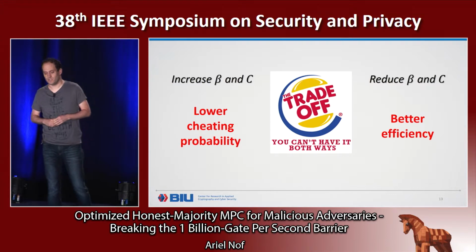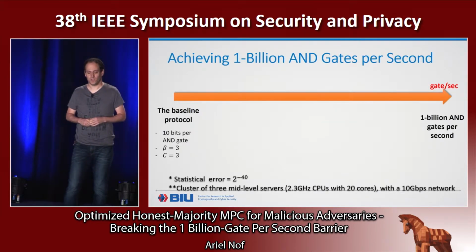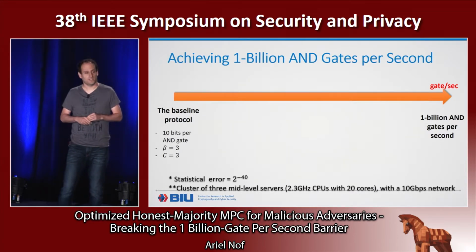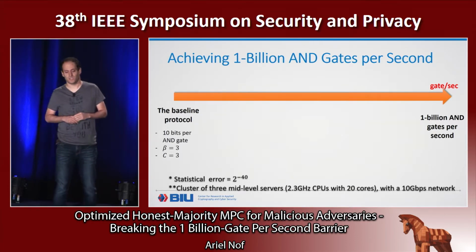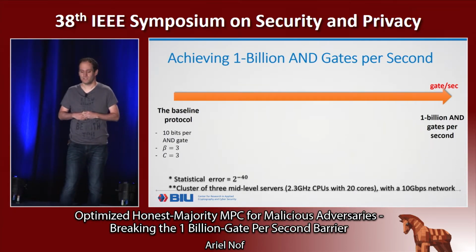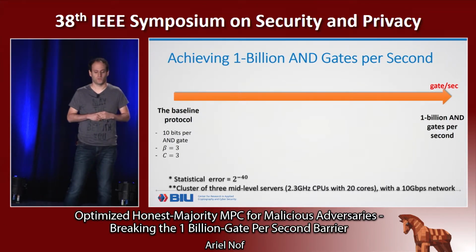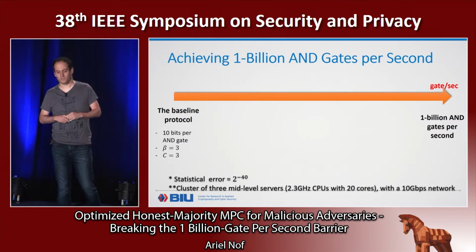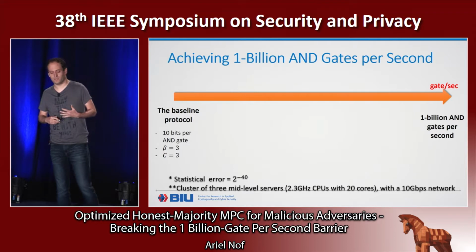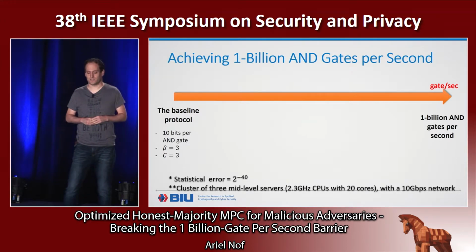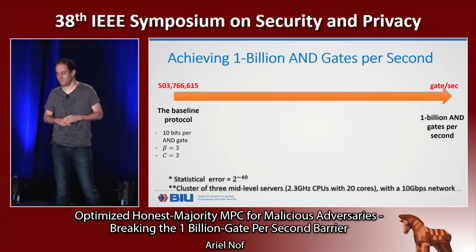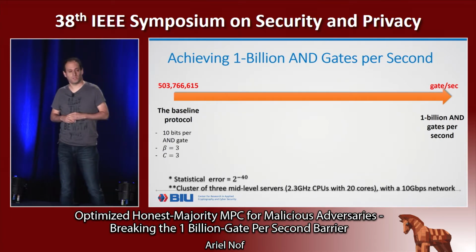Anyway, in our protocol, in the starting point protocol to achieve 10 bits per AND gate, as I presented a few slides earlier, we set beta and C to be equal to 3, meaning that the size of each bucket is 3 triples, and we open overall only 3 triples. Okay, and with this we achieve communication of 10 bits per AND gate. So we started by implementing this baseline protocol, and this yields a throughput of 500 million AND gates per second. What we will see soon is that we can double this throughput and break the 1 billion AND gates per second barrier.